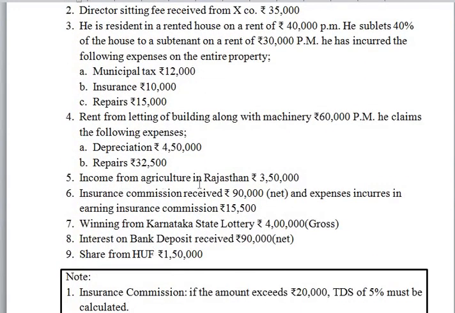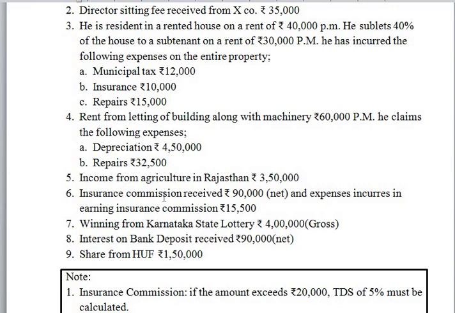Next, income from agriculture in Rajasthan. So it is a kind of domestic income. So income from agriculture in India, it is exempted. Insurance commission received rupees 90,000 net. Expenses incurred in earning insurance commission is 15,500. It is a kind of income taxable under income from other sources.